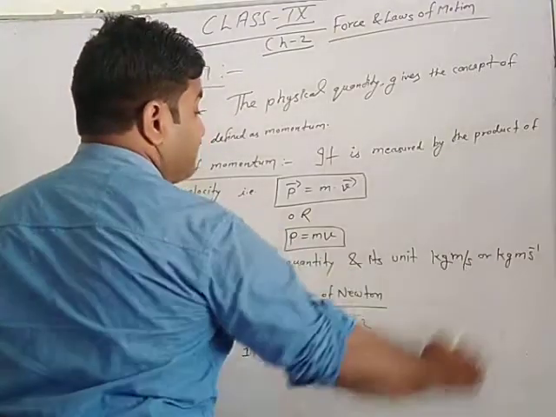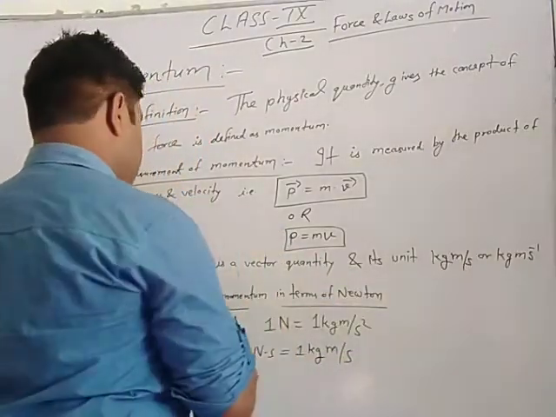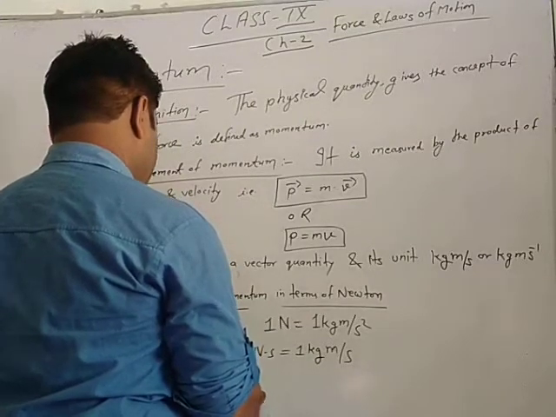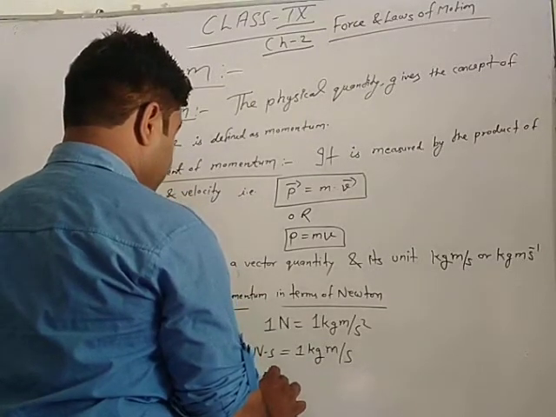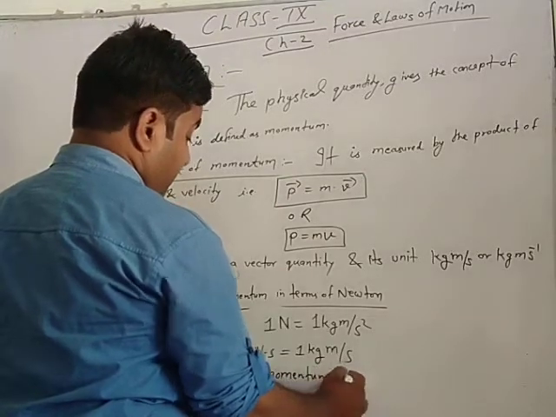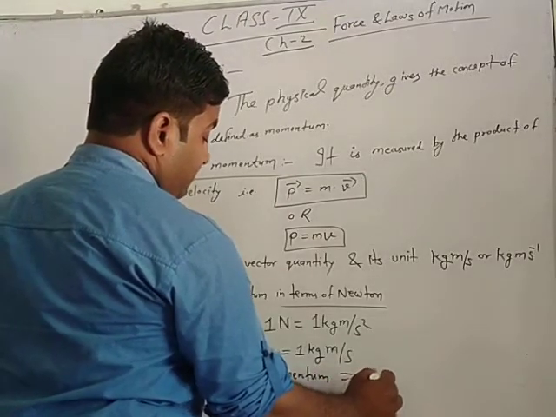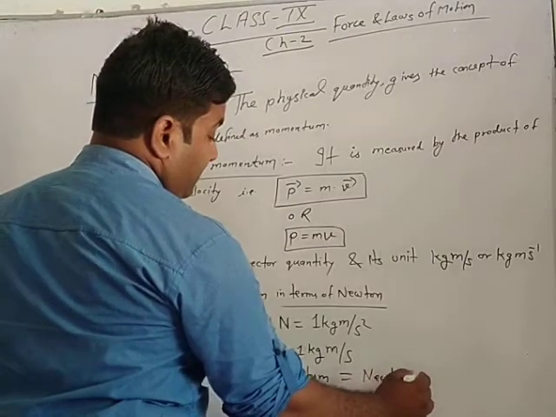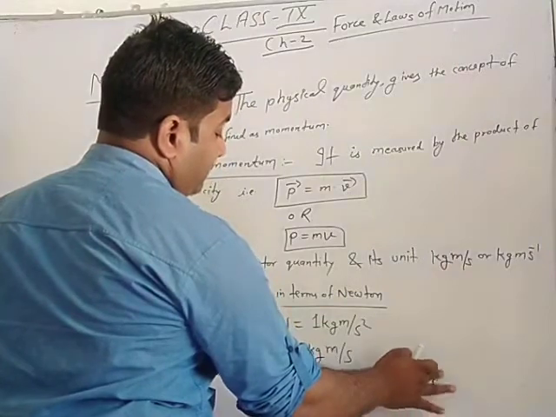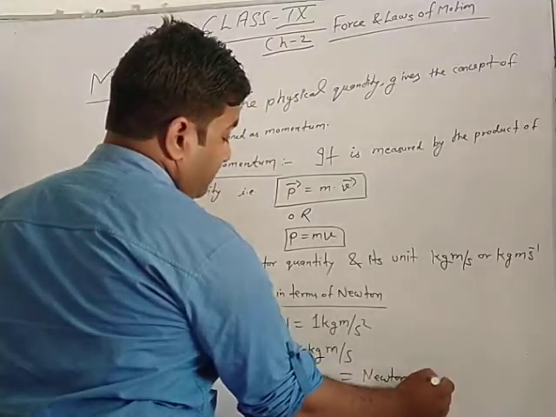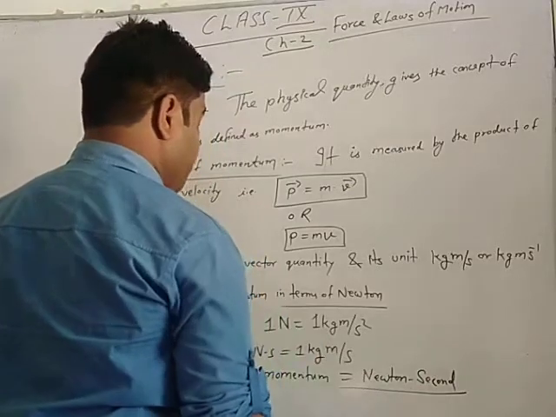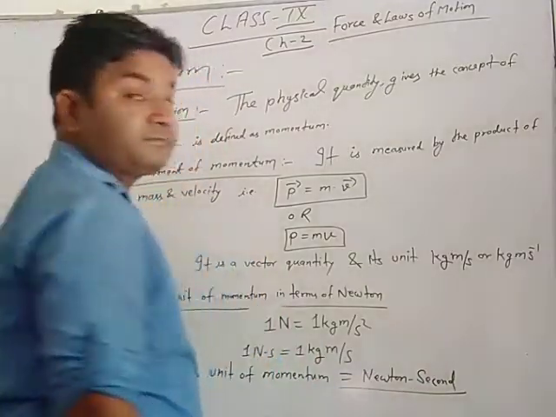In place of kg meter per second we use what? Newton second. So unit of momentum is equal to Newton into second. A Newton second. Very important concept.